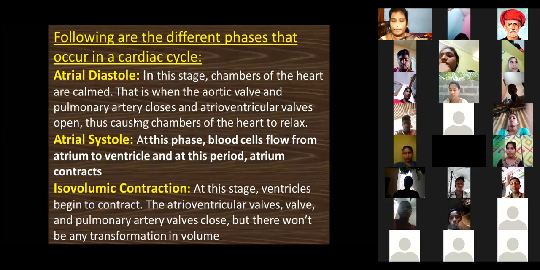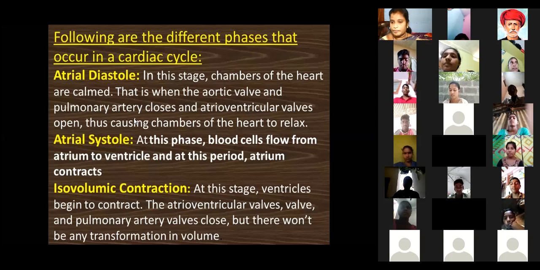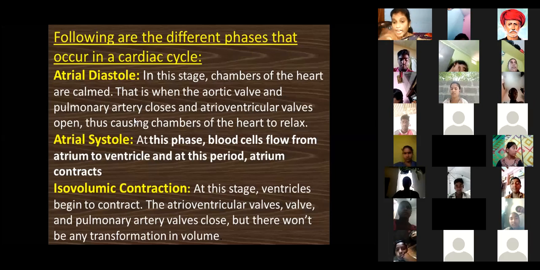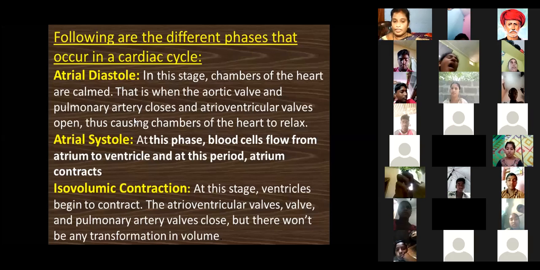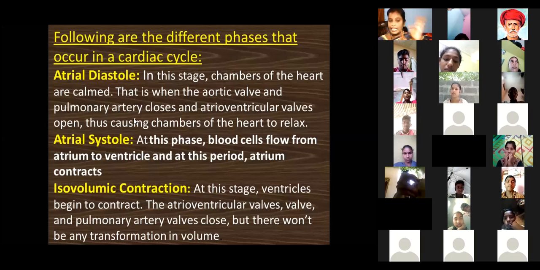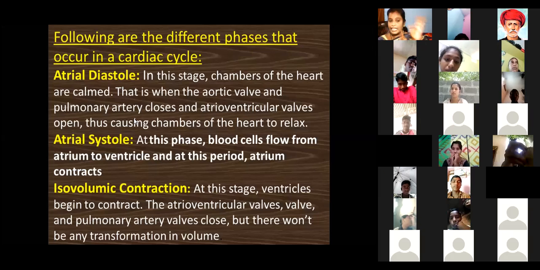See, this is the atrial systole stage, with the chambers of the heart. That is when the aortic valve and pulmonary valve close. These are semilunar valves. The atrioventricular valves are open, thus causing the ventricles to relax, while the atria take the place of systole.